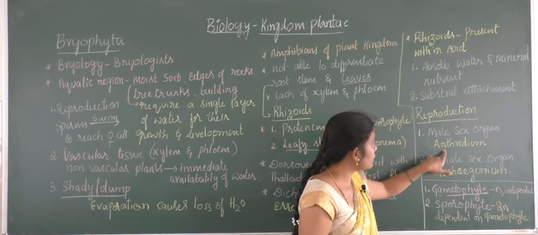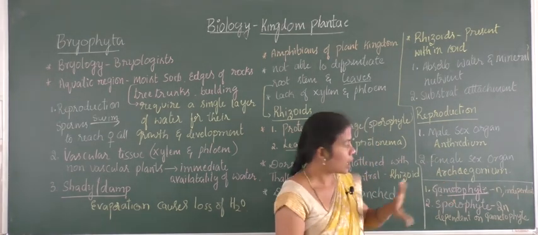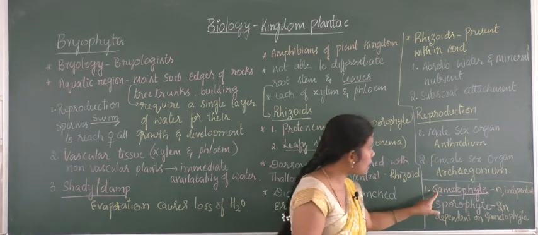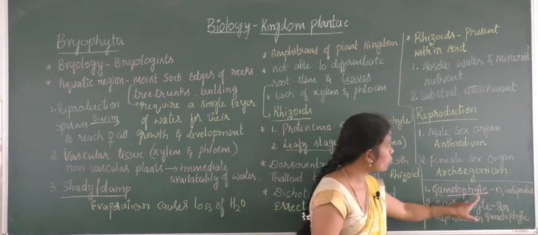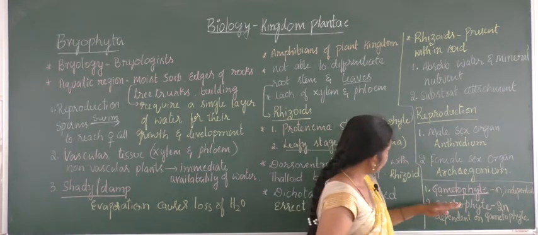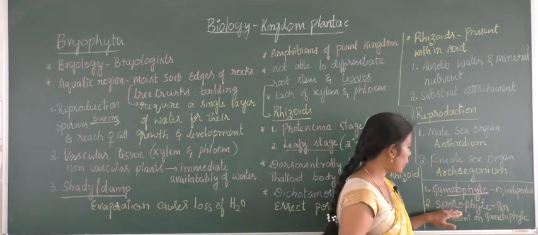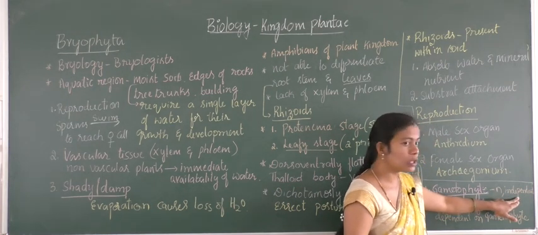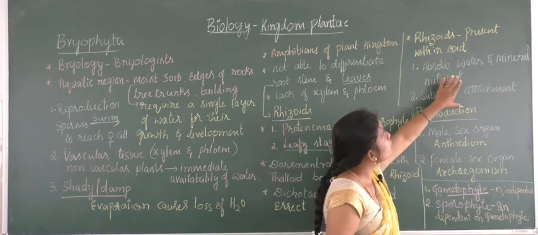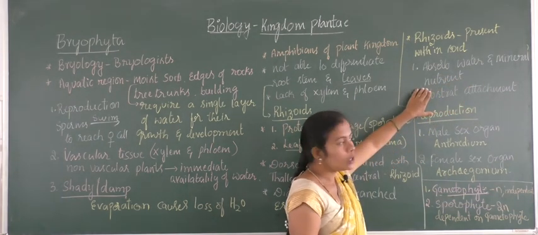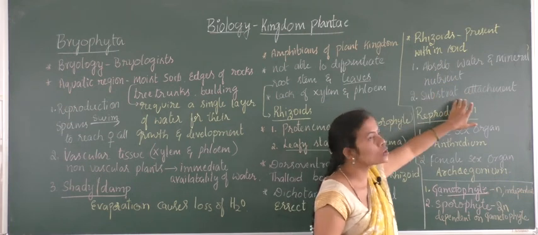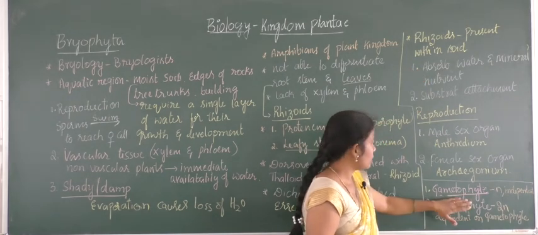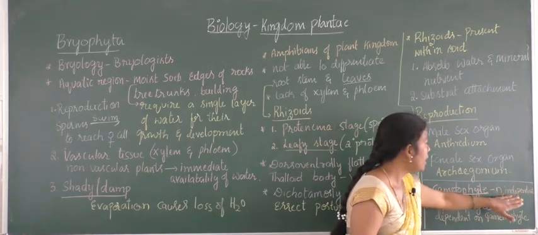Gametes are produced in the antheridium and archegonium. See, I have written in the same column. There will be two structures for a plant body: the gametophyte part of the plant body and the sporophytic part of the plant body, and they are separately called the gametophyte and the sporophyte. Here the gametophyte will be n, and it is independent, as due to the presence of rhizoids, they absorb water and mineral nutrients on their own, and they are attached to the substratum. So that's why the gametophytic part of the plant body is independent.